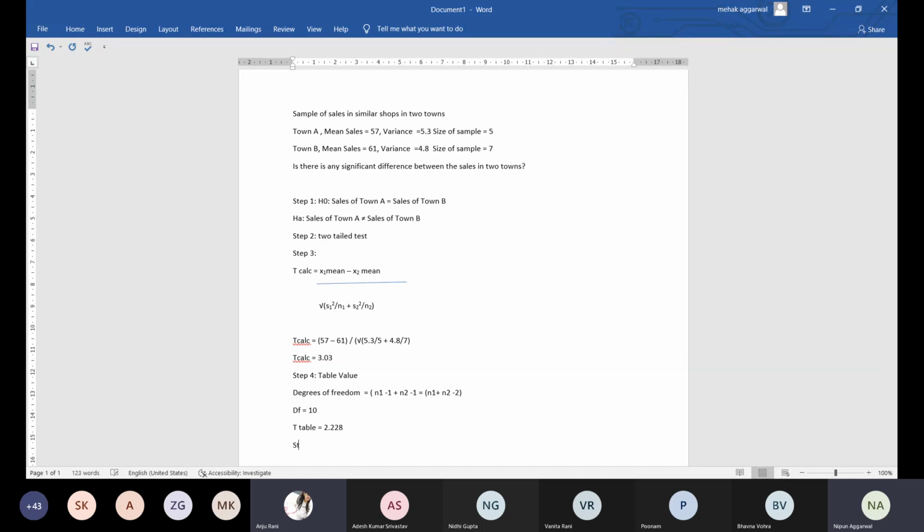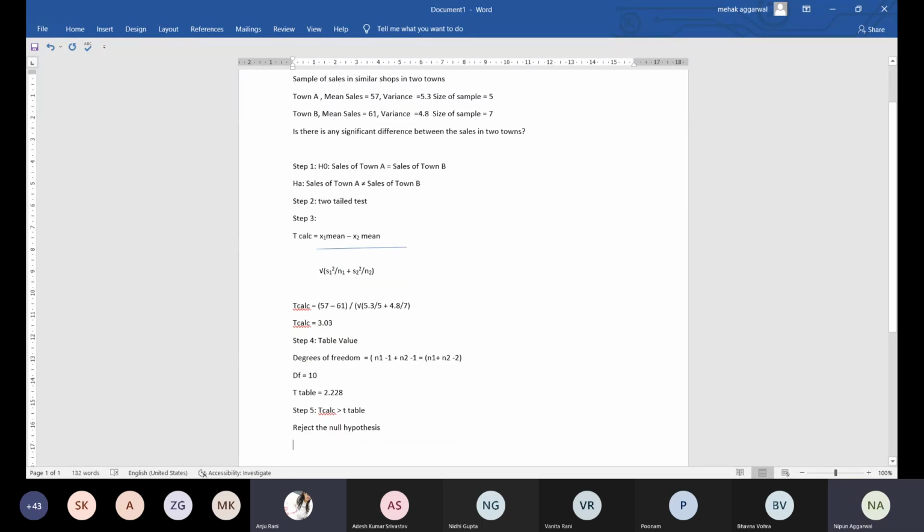Now step 5 is the comparison. Step 5 is to check if T calculated is greater than T table or not. So here T calculated is greater than T table. 3.03 is greater than 2.228. So T calculated is greater than T table. So the result is we will reject the null hypothesis.